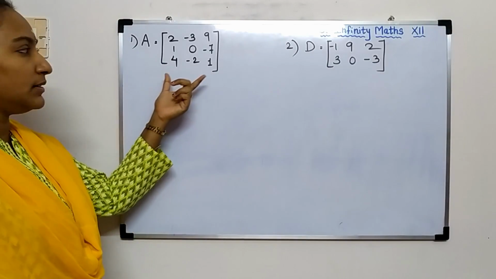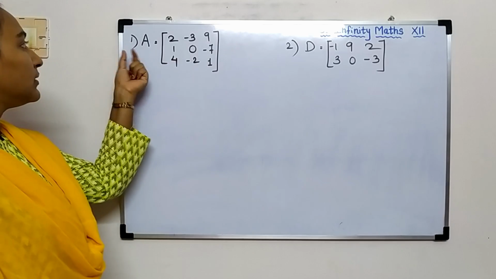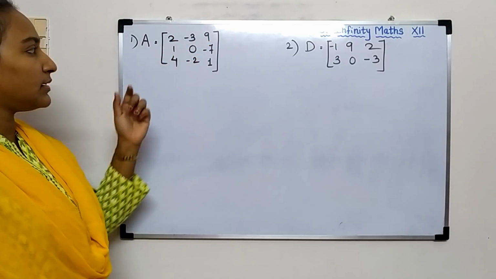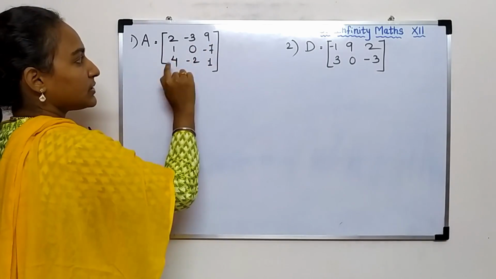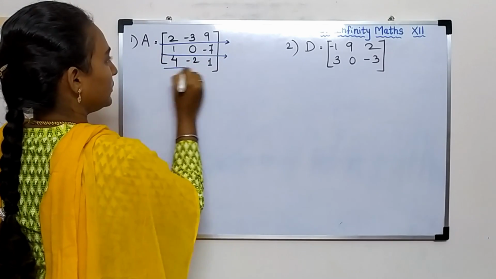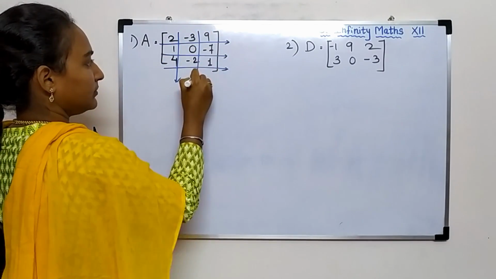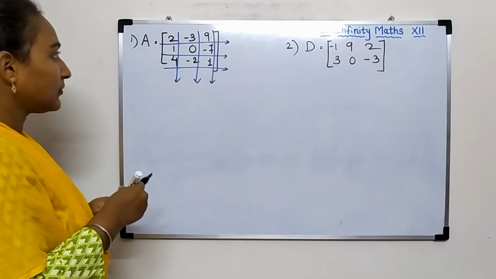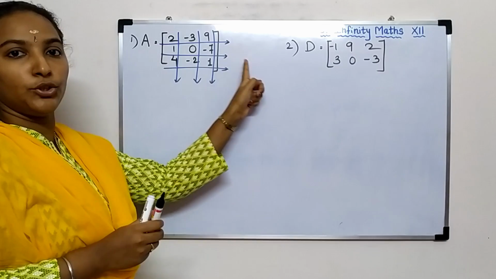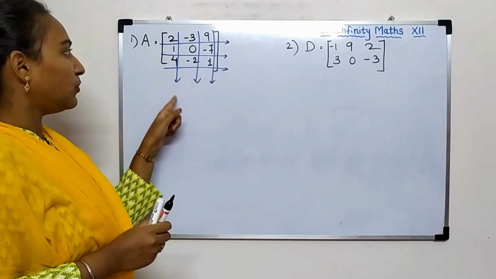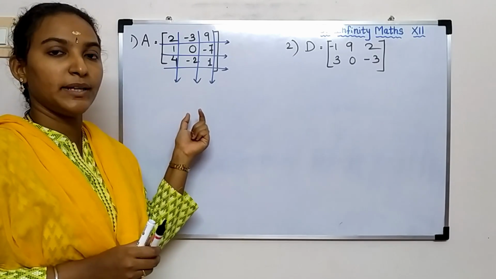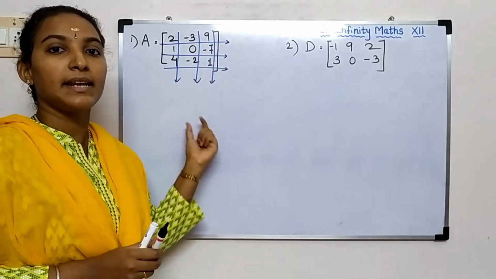Okay. See this example. This is an example of a matrix. This is denoted by capital A. Here we have some numbers arranged in rows and columns. So this is your row and this is your column. By seeing this, you can easily understand that we have 1, 2 and 3 rows, 1, 2 and 3 columns. Okay, so the order of this matrix will be 3 cross 3, that is 3 by 3.